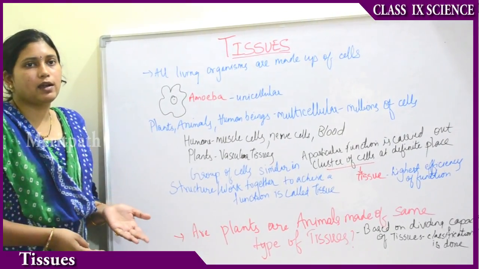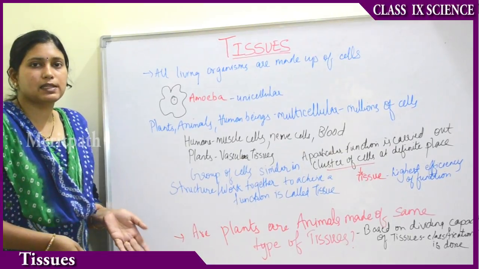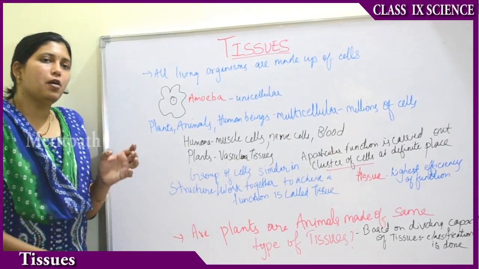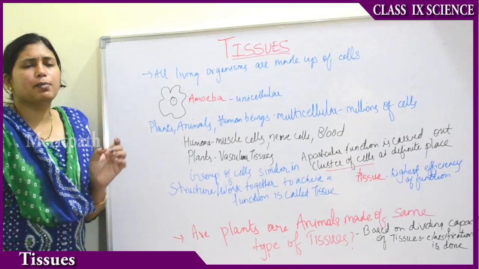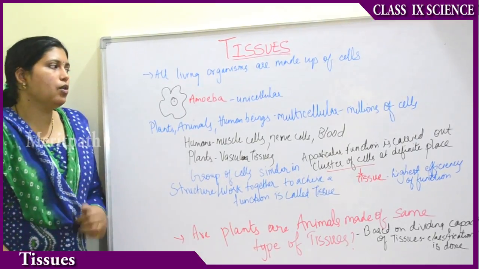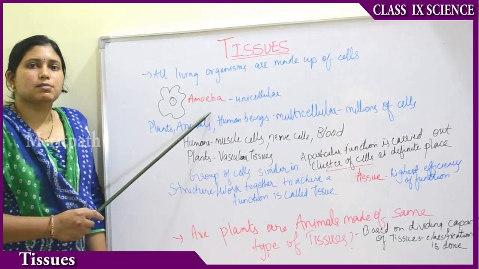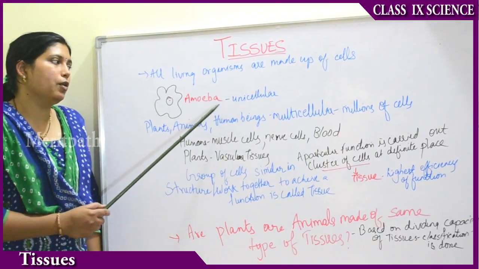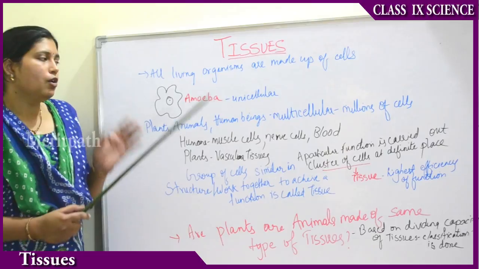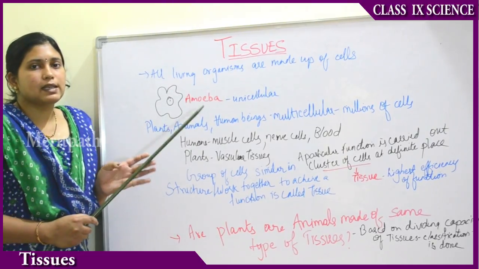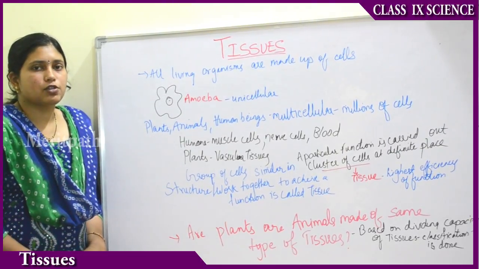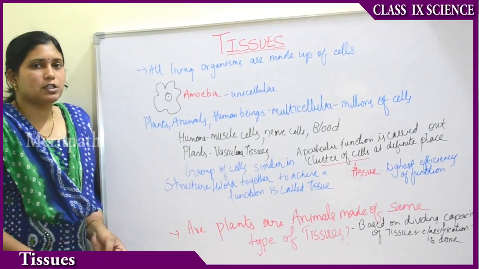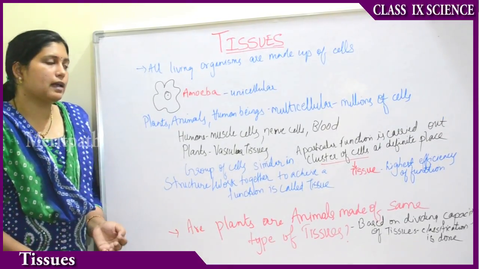Later the embryo divides and multiplies into multiple cells, and then organs start forming. But at the starting of the life, everybody is like a single cell only. So in unicellular organisms like amoeba, there is a single cell. This is an example of a unicellular organism. So in amoeba, this single cell carries out all the functions of the body like respiration, transportation, hormones, excretion and